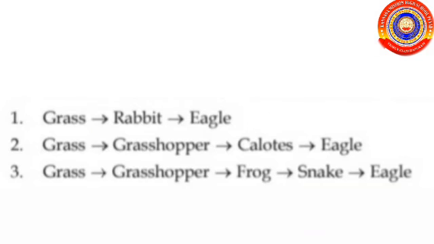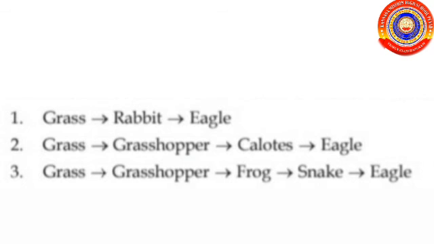Children, look at this illustration. Does the same organism occupy more than one trophic level? Yes, the same organism will be involved in more than one trophic level. Here, the eagle. In the first food chain, the eagle occupies the third trophic level. In the second food chain, the eagle occupies the fourth trophic level.